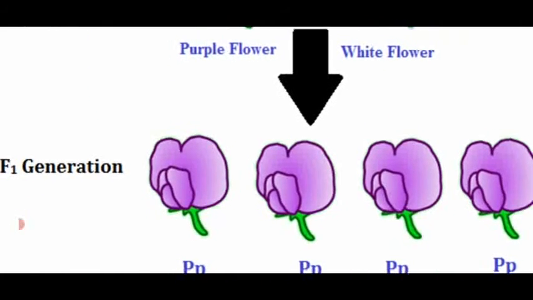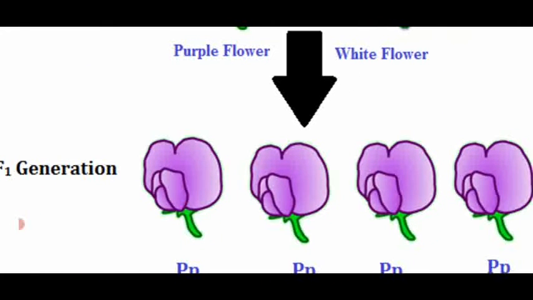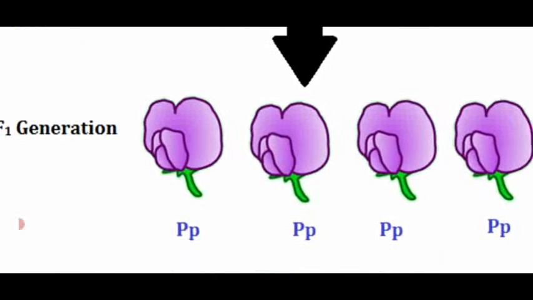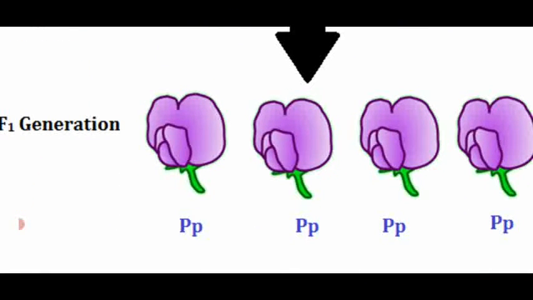These two are the parental characters crossed together. In the F1 generation, all are purple. How are we saying all are purple? See the genotypic ratio: capital P, small p, capital P, small p, capital P, small p, capital P, small p.